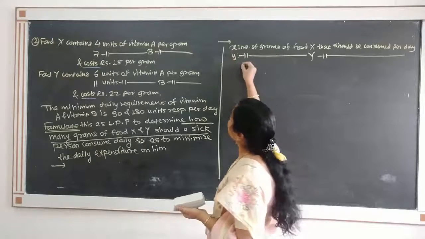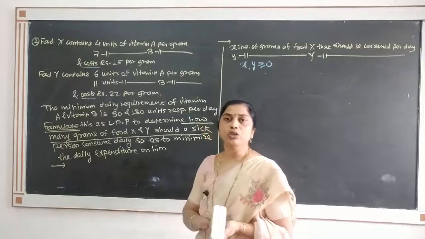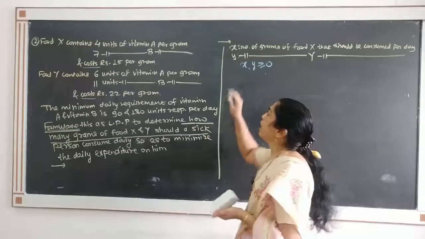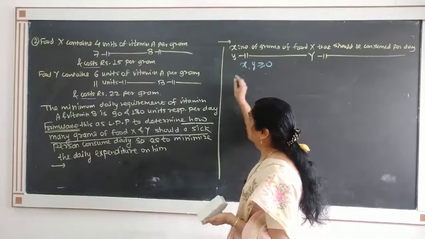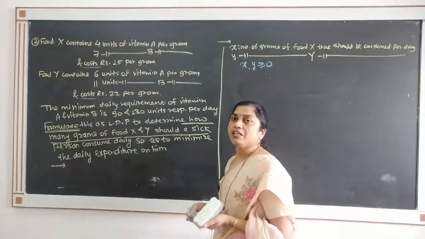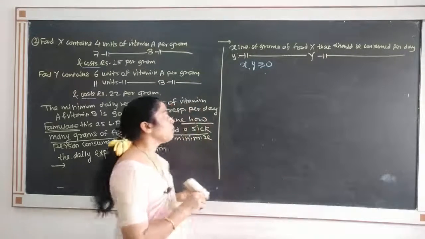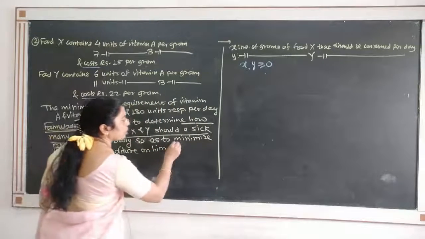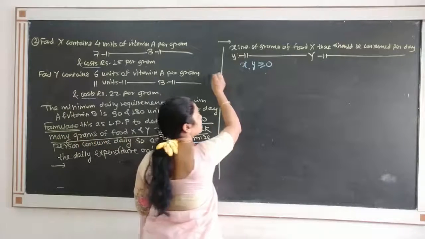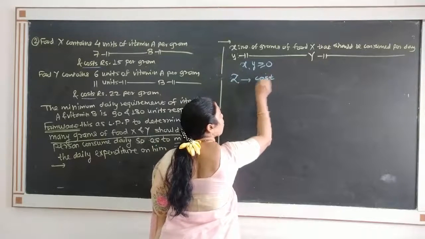Once you get decision variables, these decision variables should be greater than or equal to 0. That is our non-negativity restriction, because they can't take negative values. So this is the non-negativity constraint. Now what is our next step? That is to formulate the objective function. Objective function means what is our optimum, that is maximum or minimum. Here we want to minimize. So our objective function is minimization of cost, and therefore let us assume Z denotes the cost.